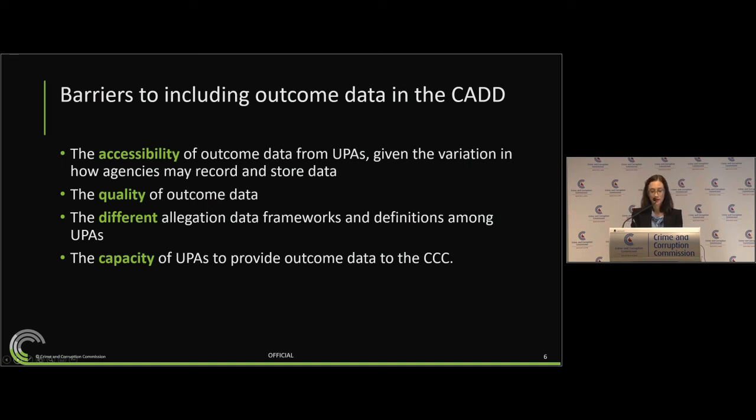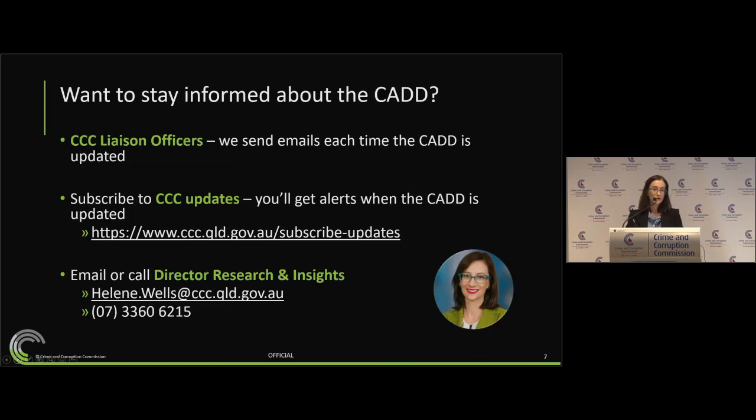I'm particularly interested to hear what you have to say about this, and there are several ways that you can stay informed about the corruption allegation data dashboard. When we do release a new version of the dashboard, we send an email to the CCC liaison officers, to those that are on our email distribution list. So we hope that you receive those emails. Please let me know if you do not.